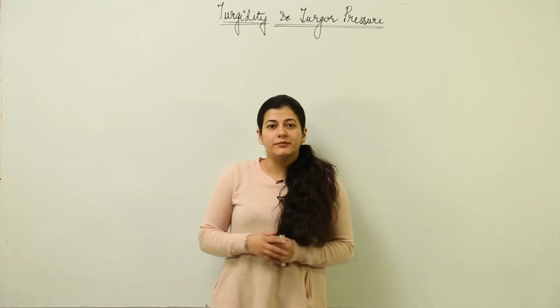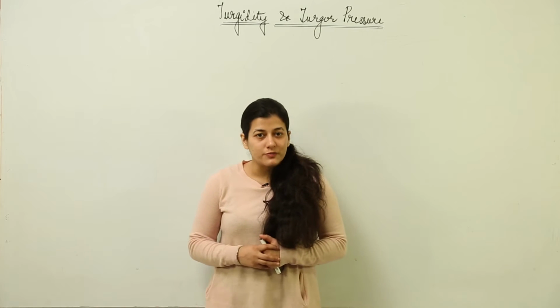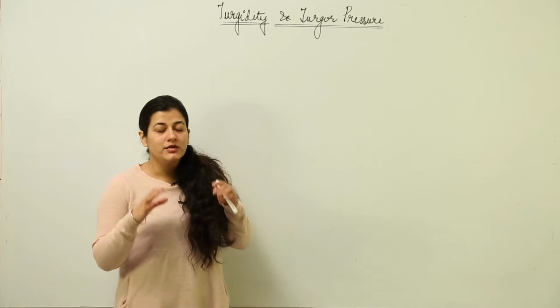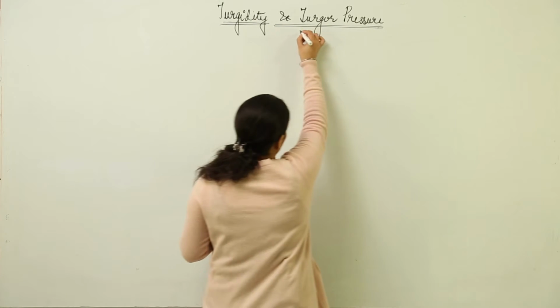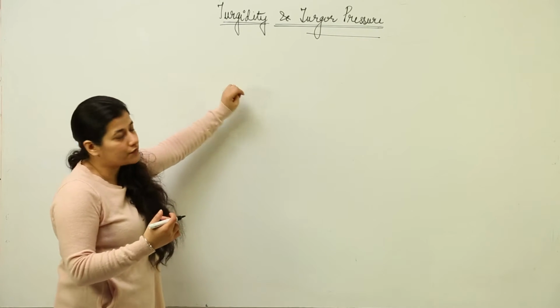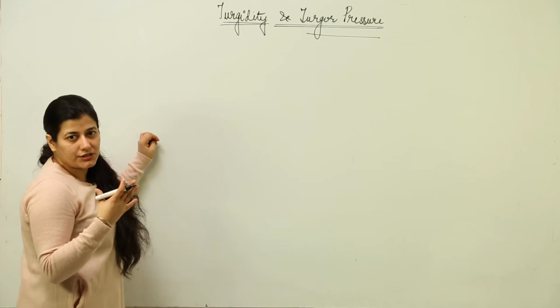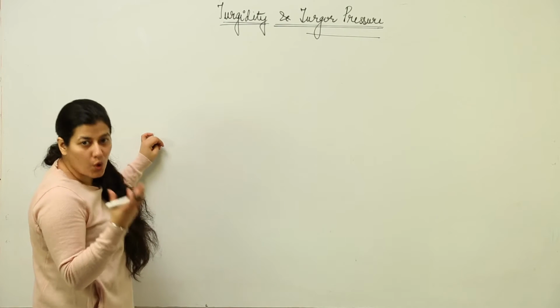Now let us talk about another term, that is turgidity, because we are well aware of osmosis and osmotic pressure as well as the osmotic potential by now. So we are going to look into another term, that is turgor pressure. Before we go into the understanding of this term, there is another term, that is turgidity. Now, what is turgidity? Turgidity is a condition when the cell is swollen. That means it is having water inside it.